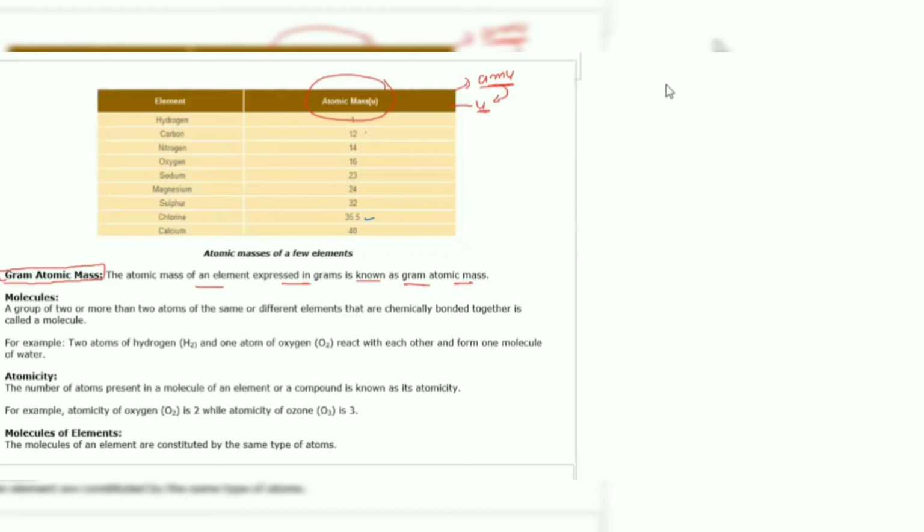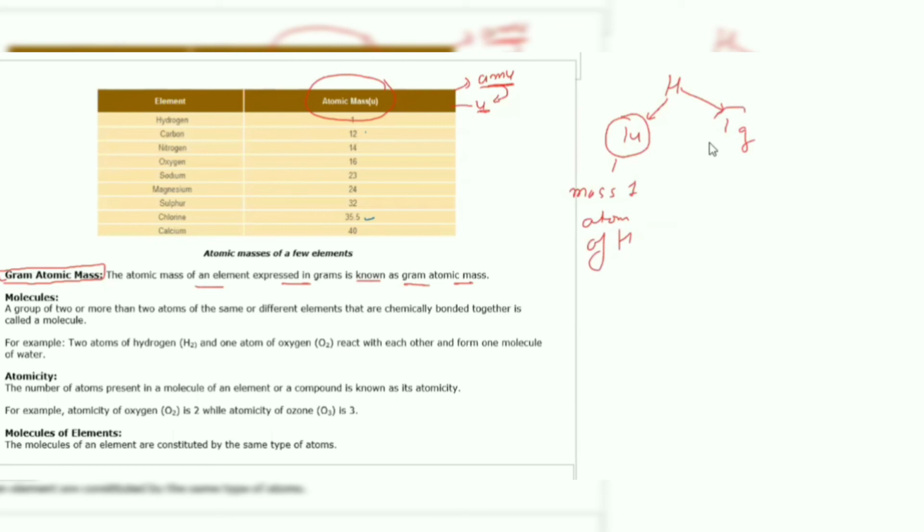For example, hydrogen: if I write 1 u and 1 gram, this 1 u means the mass of 1 atom of hydrogen.